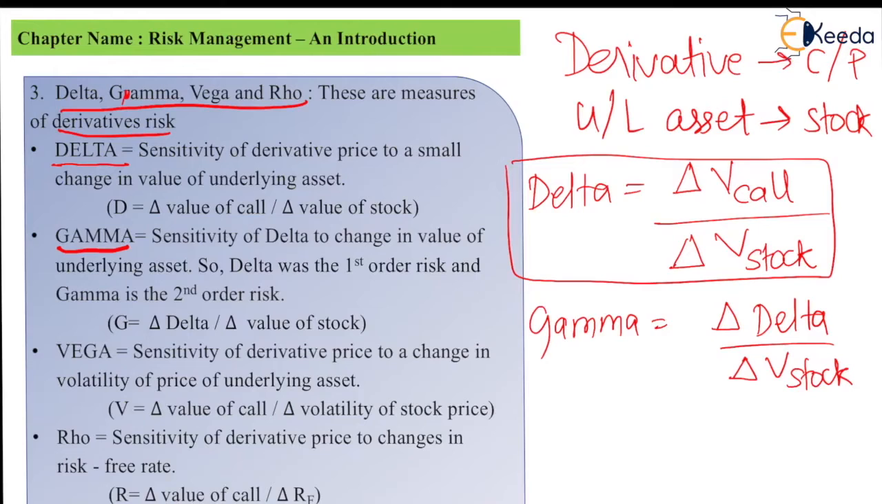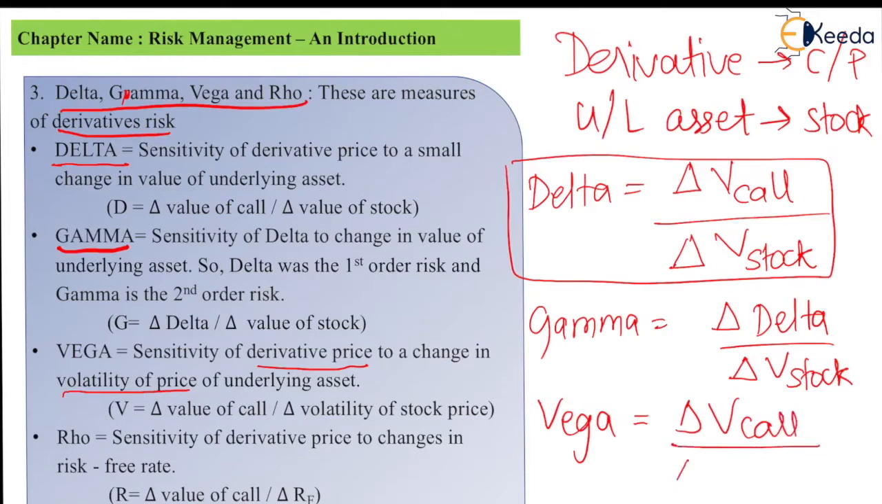Now vega. Vega is the sensitivity of derivative price to a change in volatility of the price of underlying asset. Now see, vega is just like delta, but there is a minor change. This can be value of a call or a put divided by change in volatility of stock. In delta, the denominator was change in value of stock. Here it is the change in volatility of stock or standard deviation of the stock.